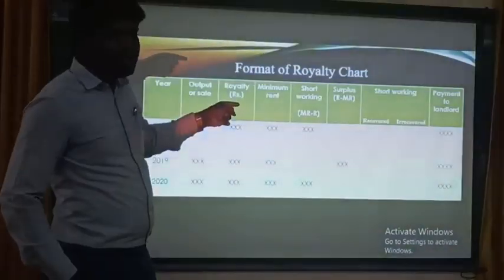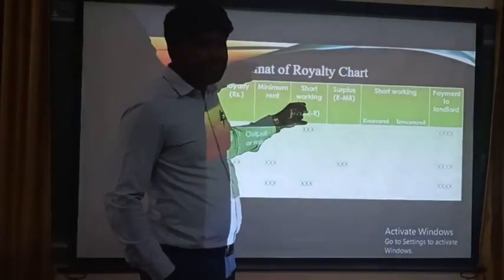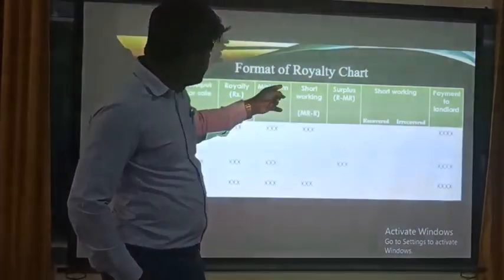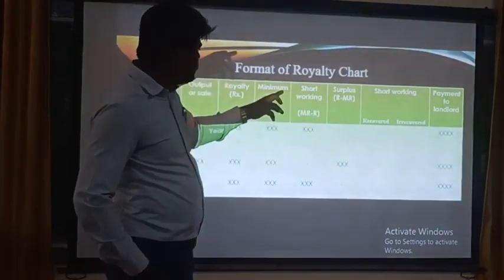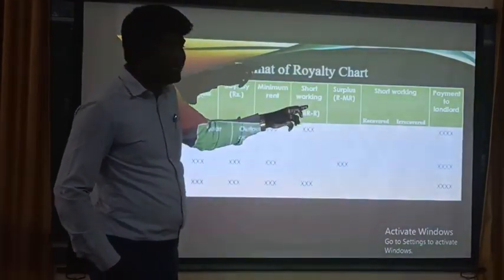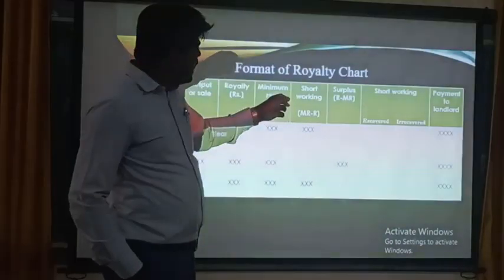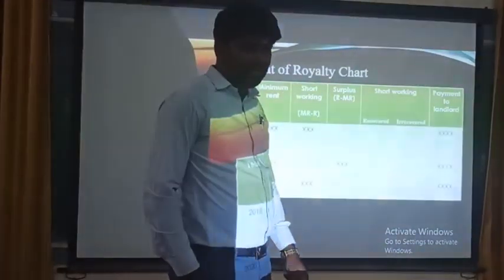Okay, just as I told in the theoretical part. In short working, make it 2 columns, one is recovered, another one is irrecoverable. Okay, last payment to the landlord.